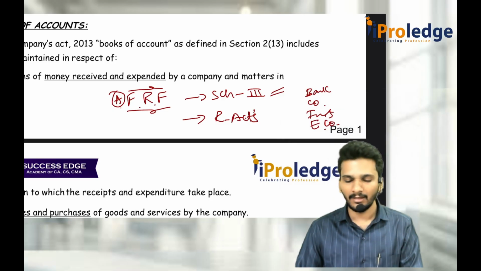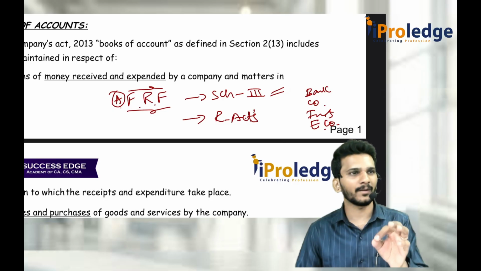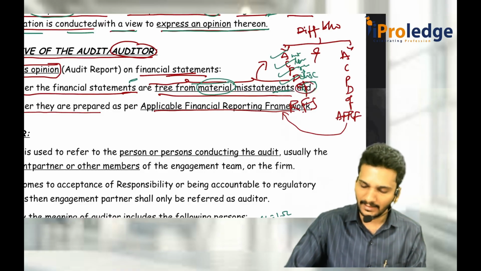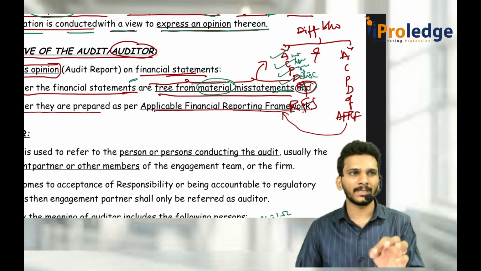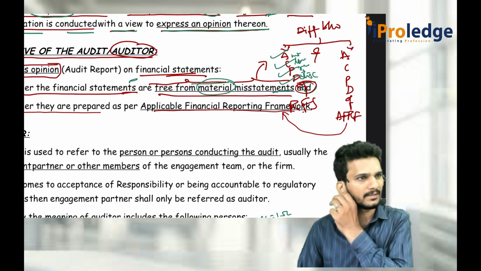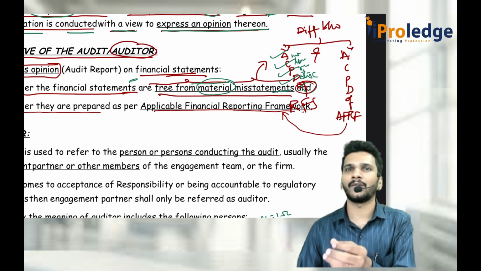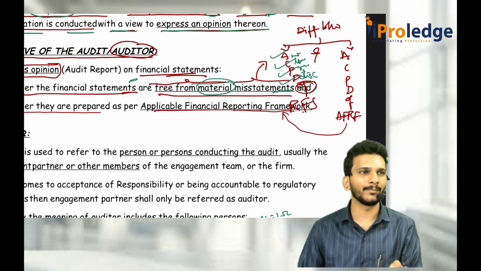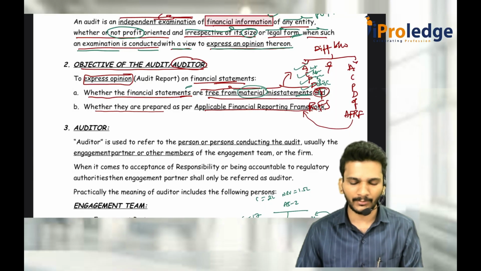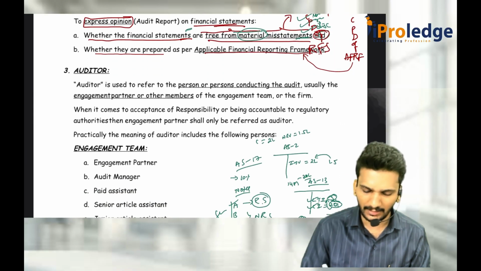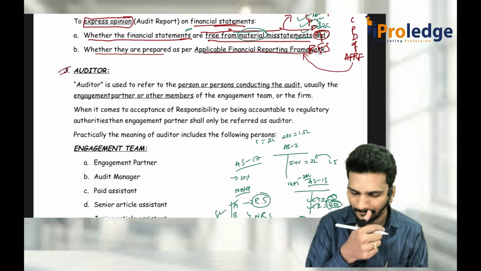Whenever it is there, every auditor has to express an opinion whether the financial statements are free from MMS, material misstatement, and it is 'and', not 'or'. Financial statements are free from MMS and they are prepared as per AFRF. AFRF means whatever the reporting framework applicable for you, just follow that reporting framework. No need to always follow Schedule 3 of the Companies Act. These are the objectives of the auditor. Understood?